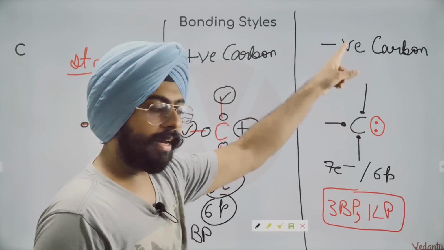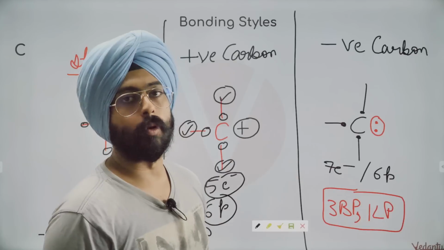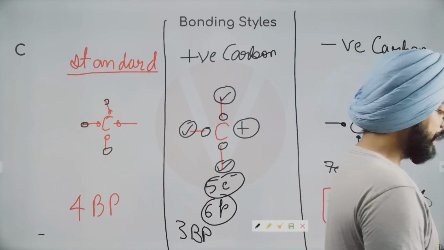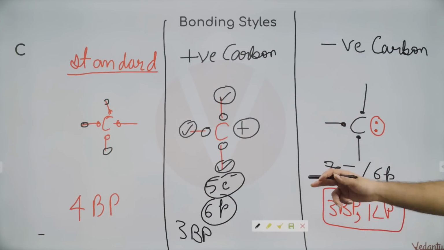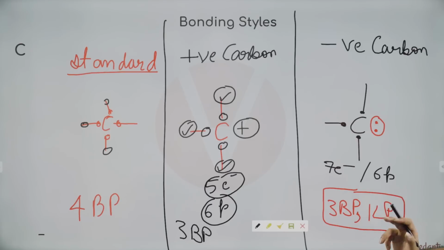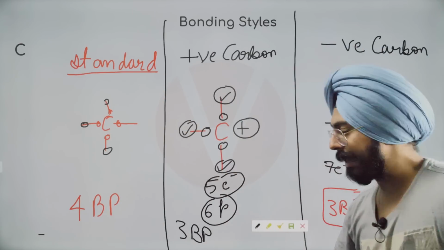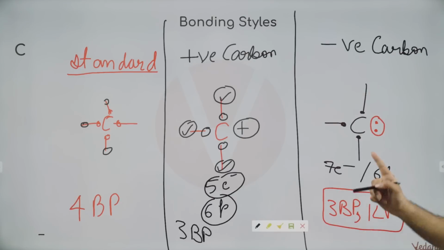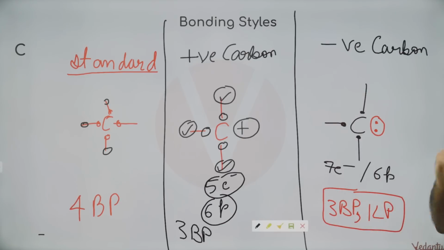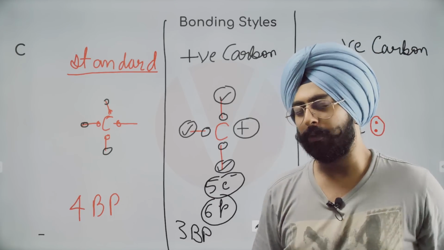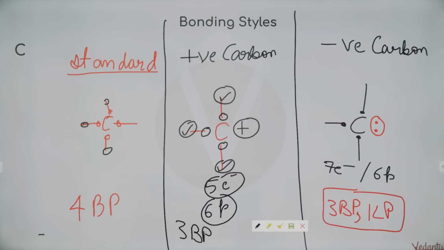So carbon will have a negative charge when it has 3 bond pairs, 1 lone pair. My dear friends, please make sure you definitely note this idea down. Carbon is neutral with 4 bond pairs, positive with only 3 bond pairs, negative with 3 bond pairs and 1 lone pair. Please make sure you note this down. This piece of information will be very helpful for you later on. Chalo.